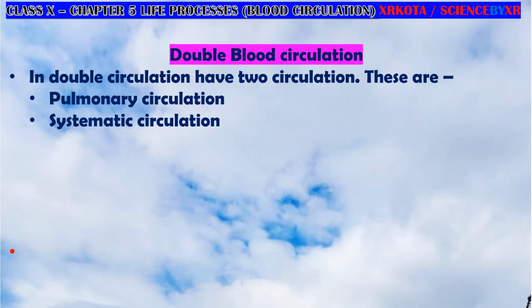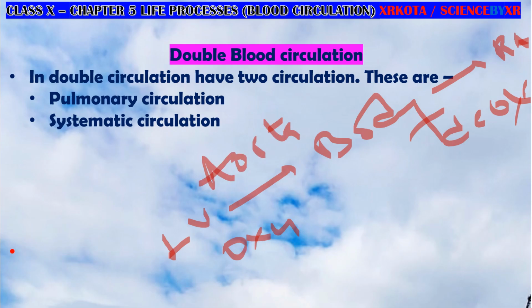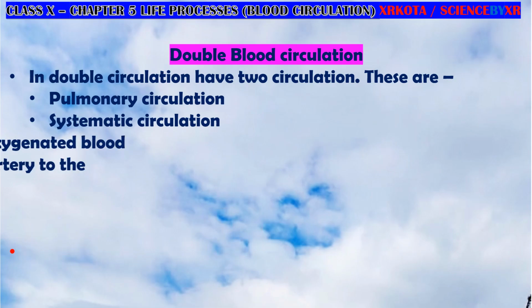Okay, and second is systemic circulation. Systemic circulation starts from the left ventricle, then it goes all over the body and returns back at the right atrium. Here it is oxygenated blood and it is deoxygenated blood, and it is carried by the aorta and it is brought by the vena cava. Okay, so this is the summary. Let us see it in detail.